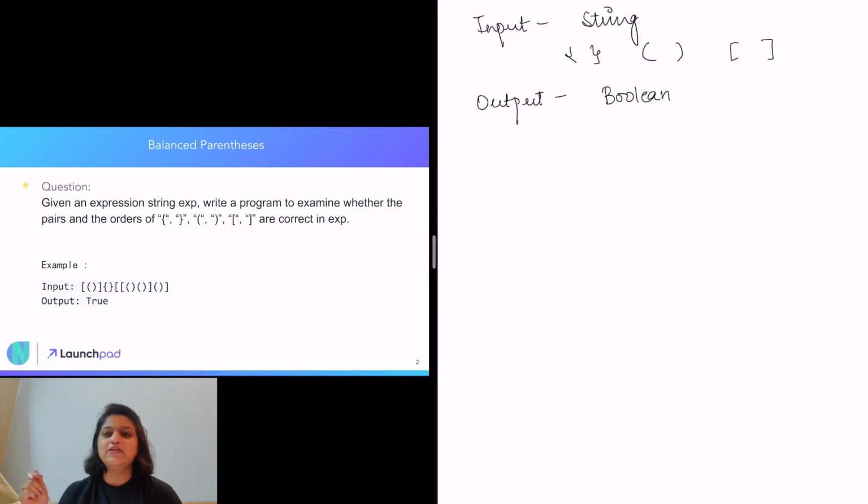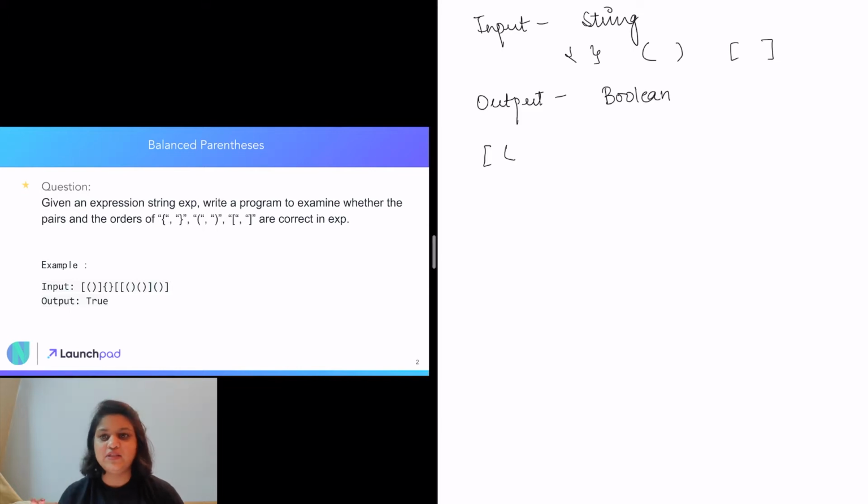A balanced parenthesis is one in which whenever we open a particular bracket, we also close that particular bracket, and also in the same order. So suppose we open a square bracket and we do some computation there, and inside it we open, say, a curly brace or a normal brace.